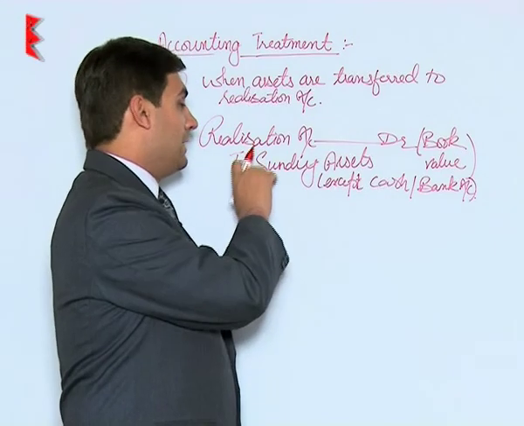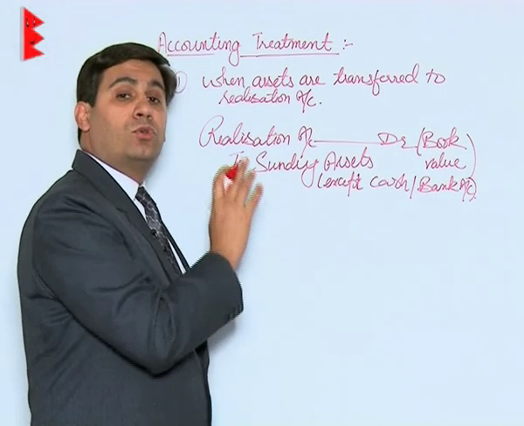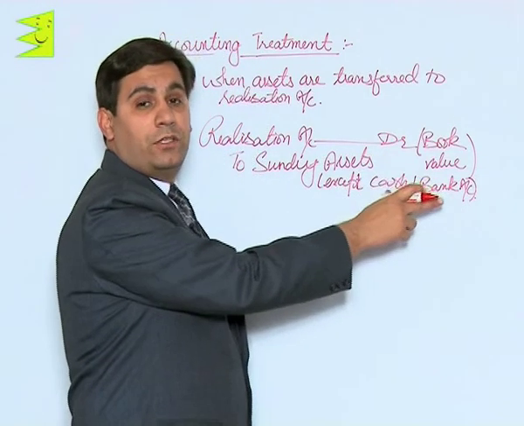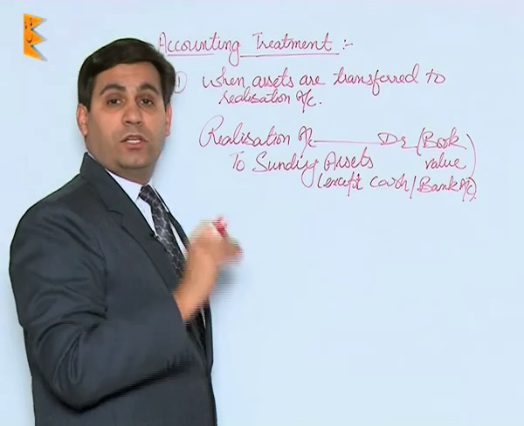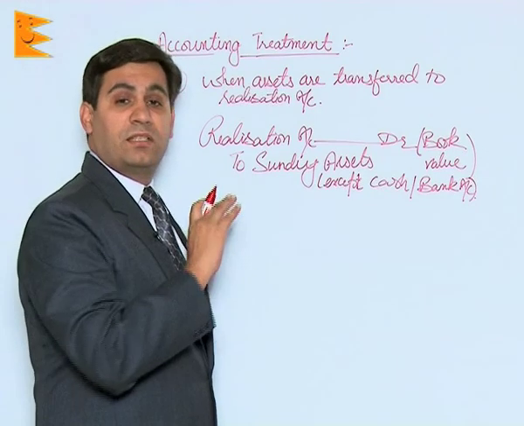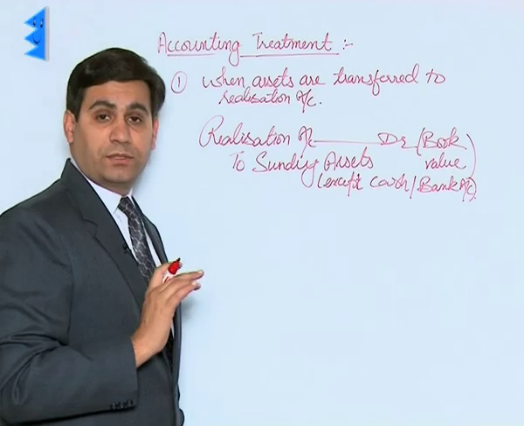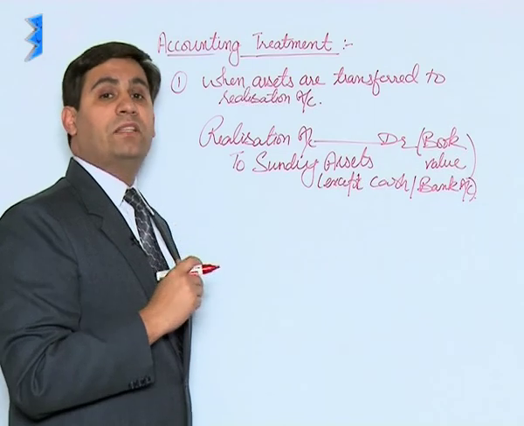So what we mean is, we will transfer all the assets to realization account with the exception of cash and bank with their book values. Now when this is done, these accounts will no longer show any balance, that is the account would now be closed off.